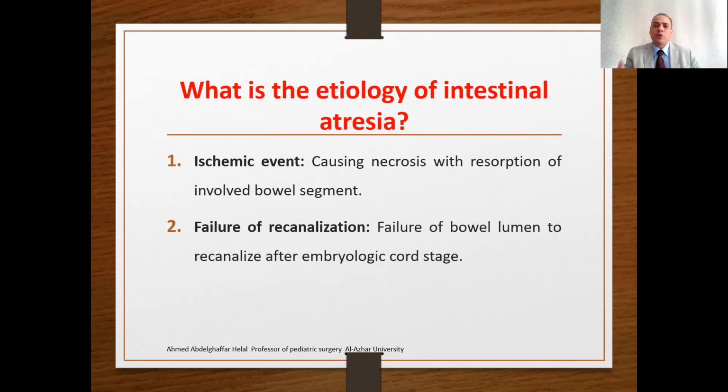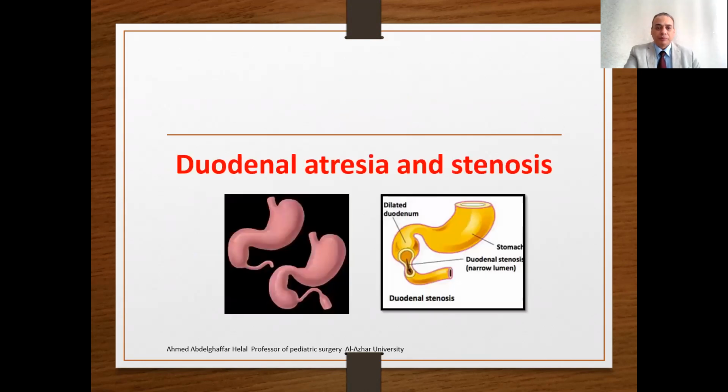This stage is followed by canalization. If there is failure of this canalization, we call it failure of recanalization, and it may lead to the development of intestinal atresia. The first and most important is duodenal atresia and stenosis.